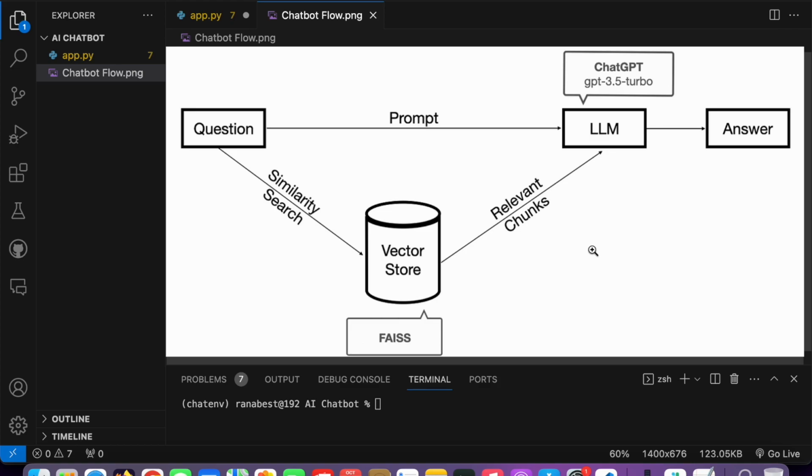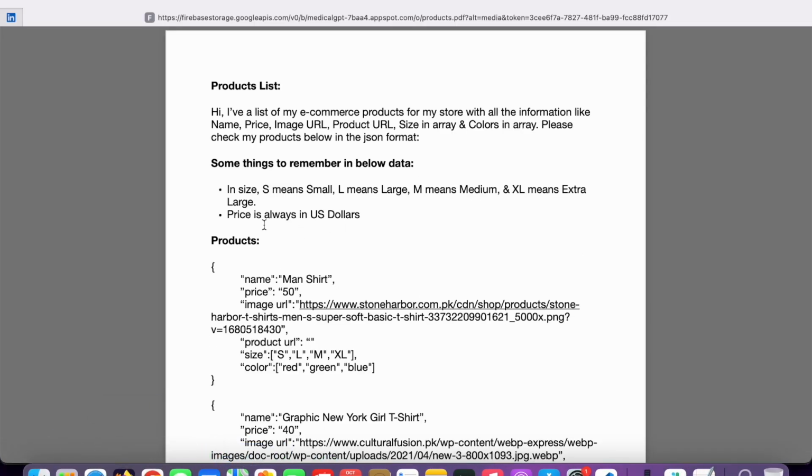To do that, we convert our data into a vector store, or into embeddings basically. And what are embeddings? I will tell you. We convert our textual data into embeddings and then store those embeddings somewhere in a database. Embeddings are basically a numerical representation of some text data. As you know, computers don't understand text. Let's say a computer doesn't know what is meant by size or what is meant by name, it doesn't understand.